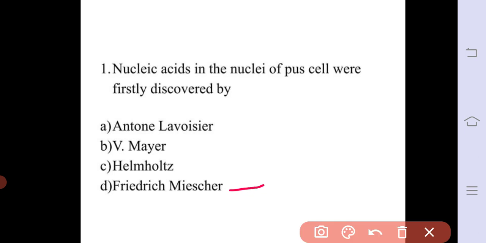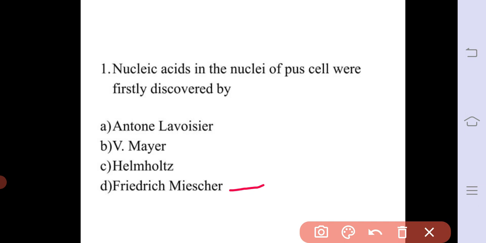Friedrich Mischer observed the nucleic acid in the nuclei of pus cells.